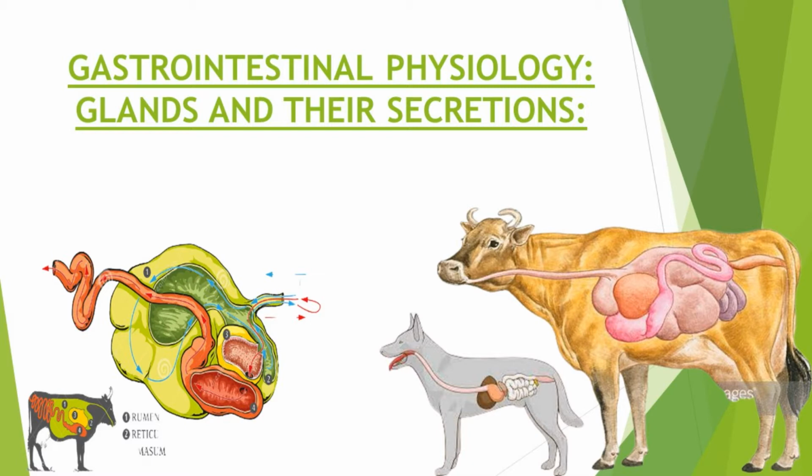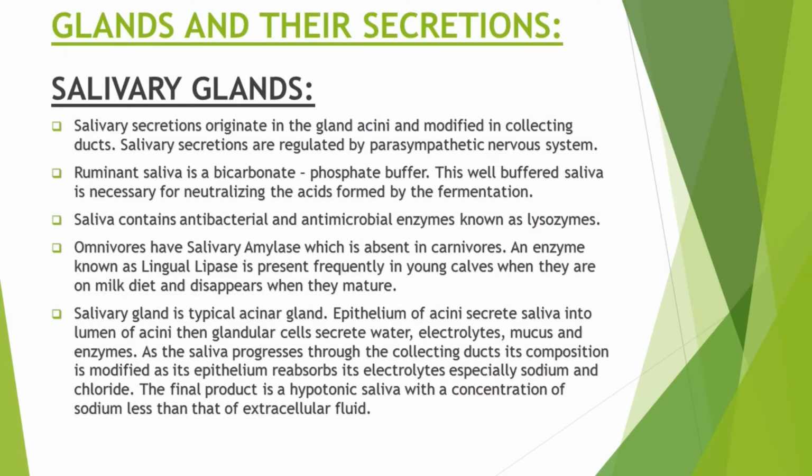Today the topic of discussion is glands and their secretions. First I am discussing the salivary glands. The salivary glands are exocrine glands that produce saliva through a system of ducts. These salivary secretions originate in the gland acini and are modified in the collecting ducts. Salivary secretions are regulated by the parasympathetic nervous system.